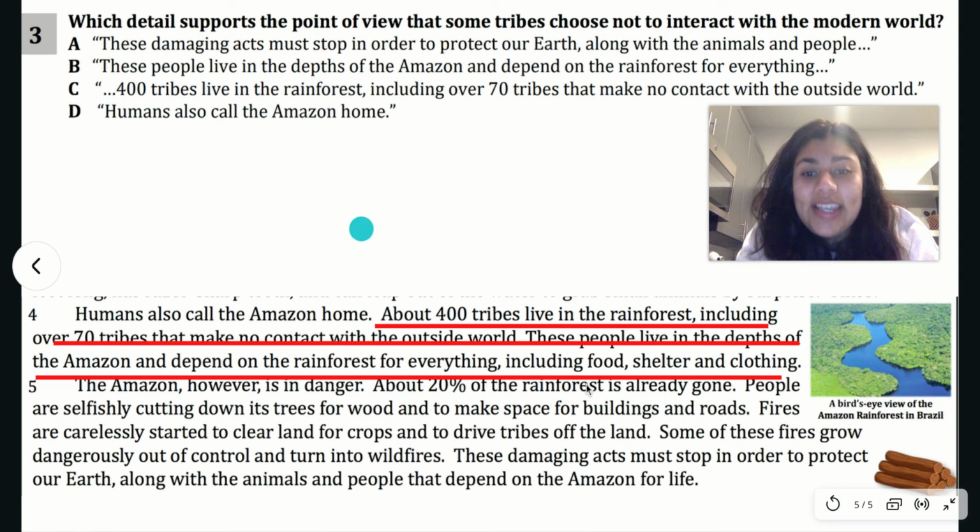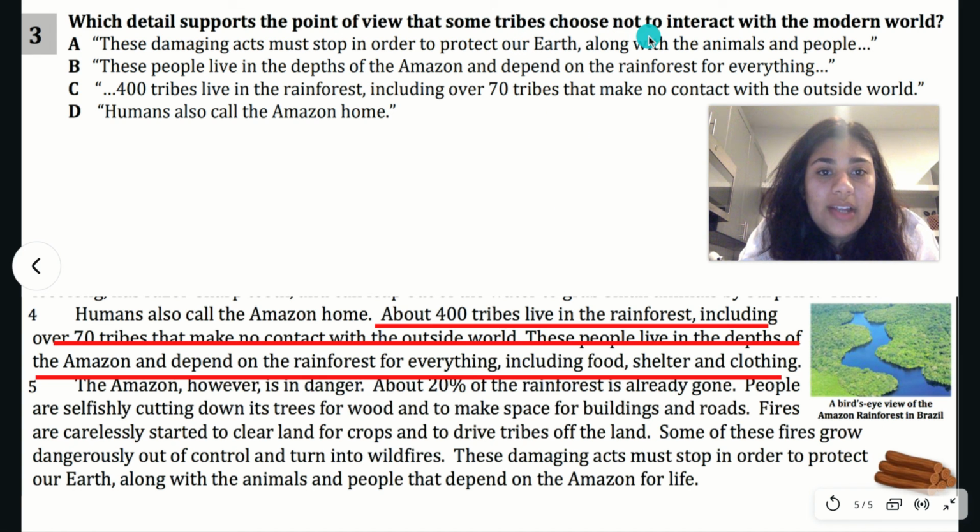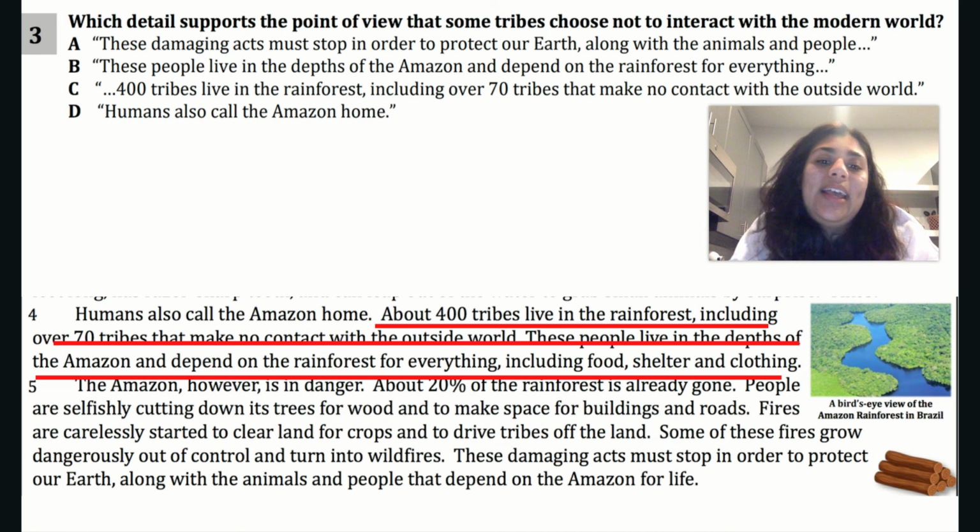The reason it is answer choice C is if you take a closer look at our paragraph 4, it tells us right here. About 400 tribes live in the rainforest, including over 70 tribes that make no contact with the outside world. It's telling us in this detail, no contact with the outside world, and the point of view is that some tribes choose not to interact with the modern world, meaning that they are not trying to communicate or have anything to do with people that don't live in the rainforest. And it even goes on to tell us that these people live in the depths of the Amazon and depend on the rainforest for everything, including food, shelter, and clothing.